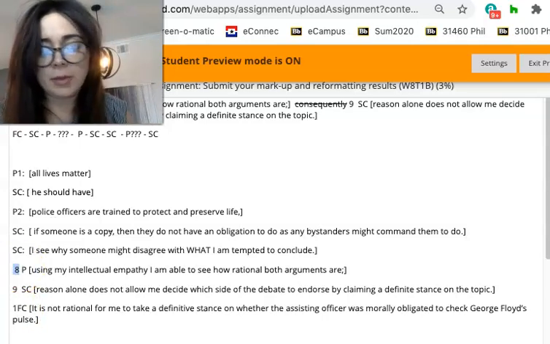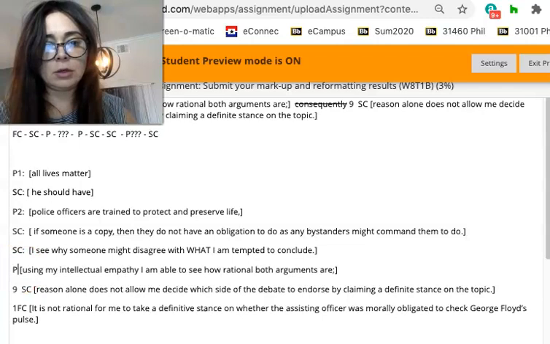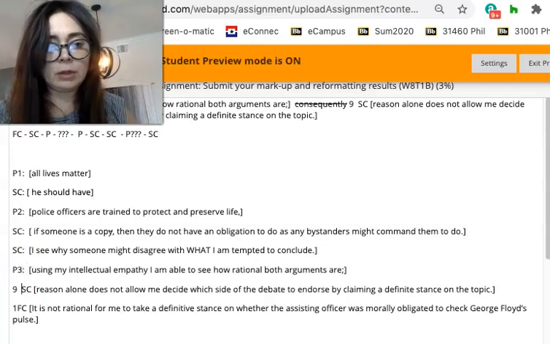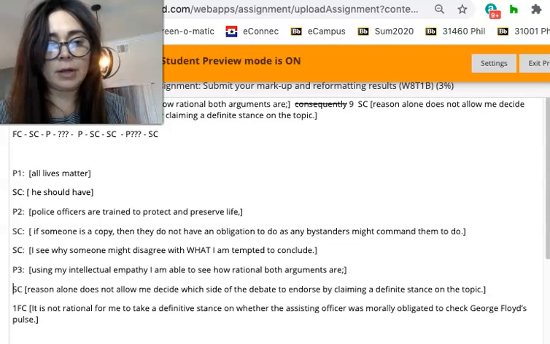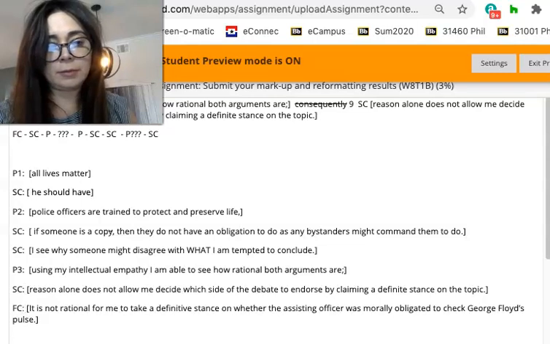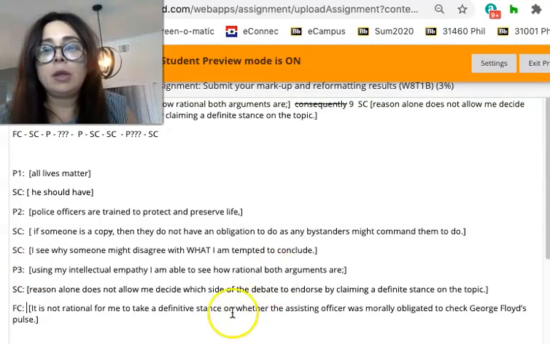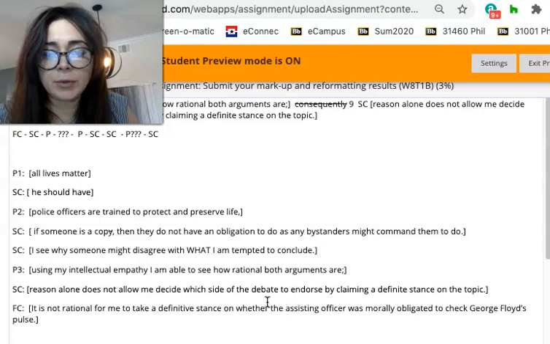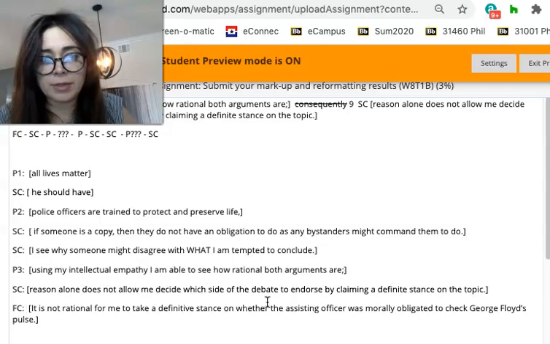So then statement 8 becomes premise 3. Statement 9 is just sub-conclusion. And statement 1 is just final conclusion. Okay. Now, is this good? It looks pretty good. Let me go look at my examples and my notes and see if I've missed anything.